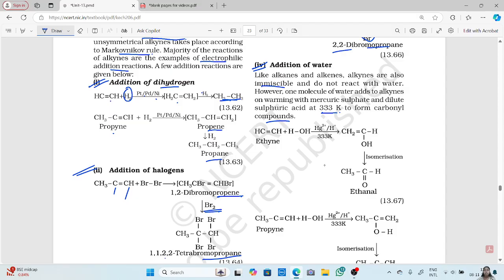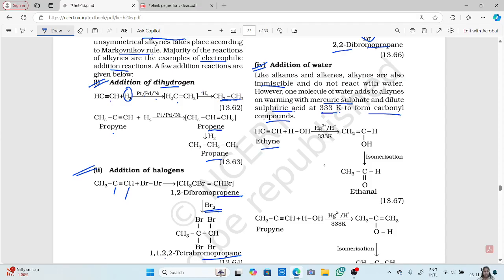Okay, one water molecule is added to your alkyne molecule when you warm it with mercuric sulfate and dilute sulfuric acid at 333 Kelvin. Now, it forms a carbonyl compound.